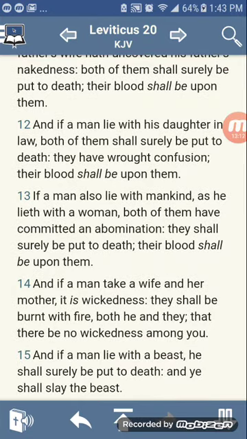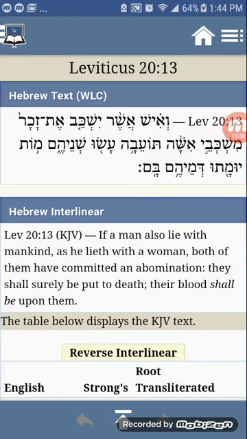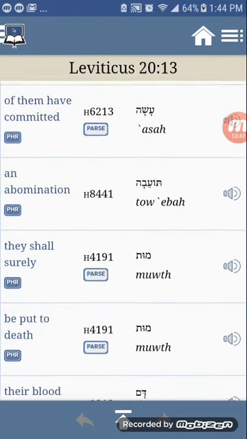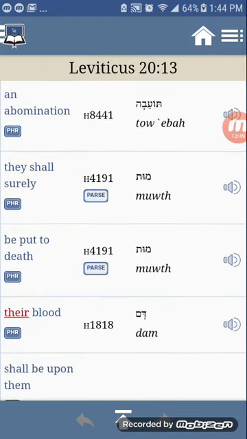I'm going to start at verse 13, Leviticus 20:13. "If a man also lie with mankind as he lie with a woman, both of them shall have committed an abomination." And what is this talking about? It's talking about homosexuality, which is a very big and popular thing in the world today. And let's find out what should happen. It says, "They shall surely be put to death. Their blood shall be upon them." Their blood shall be upon them and not on the other person. If the blood was on the other person, that would be considered a murder. It says they shall be put to death.